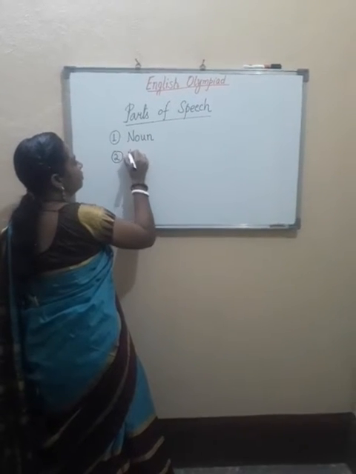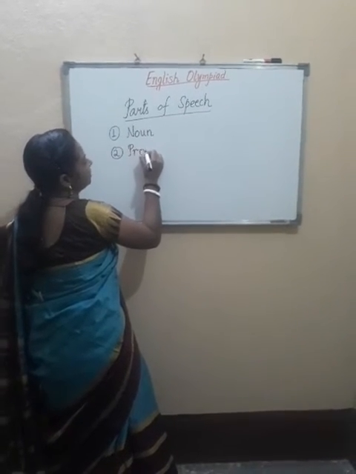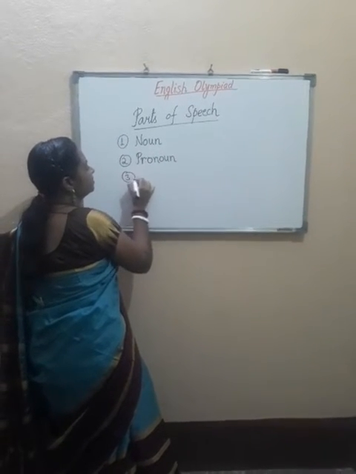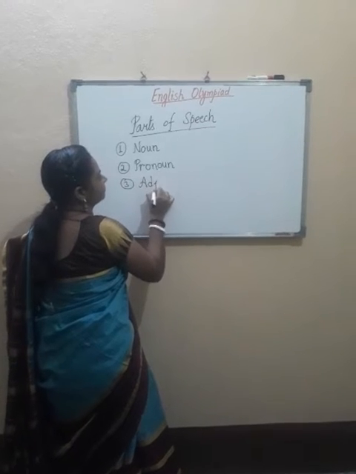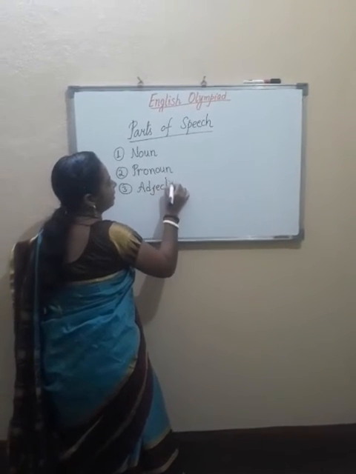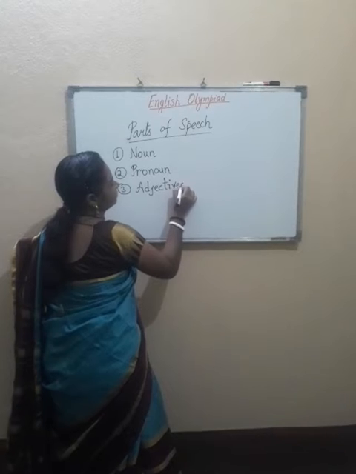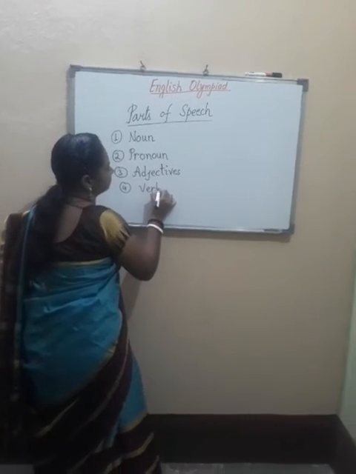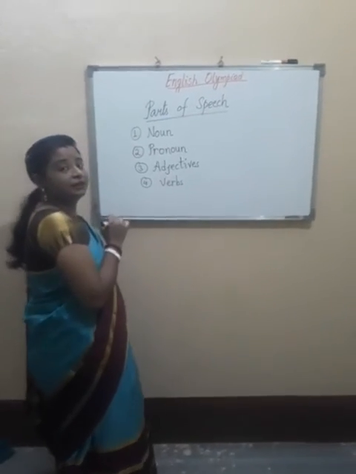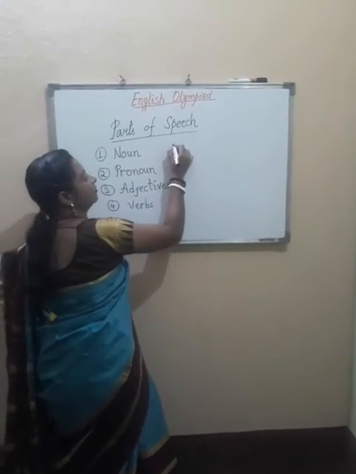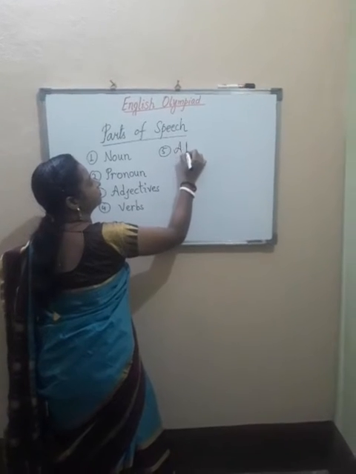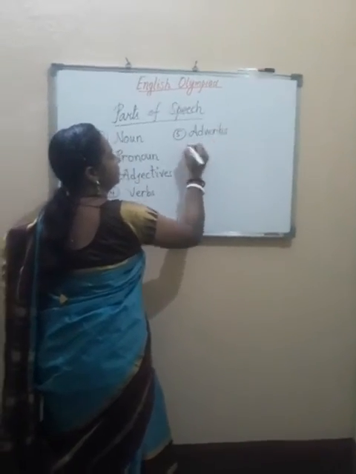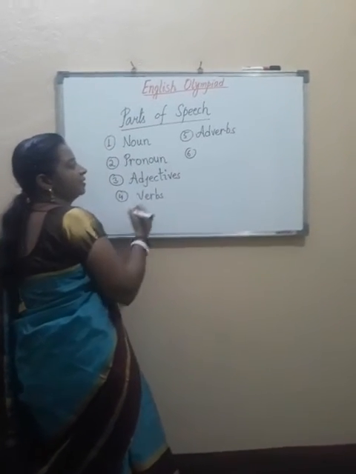Second one is pronoun. Third one is adjectives. Fourth, verbs. What is the fifth one then? Fifth one is adverb. Adverb or adverbs, you can write anything.